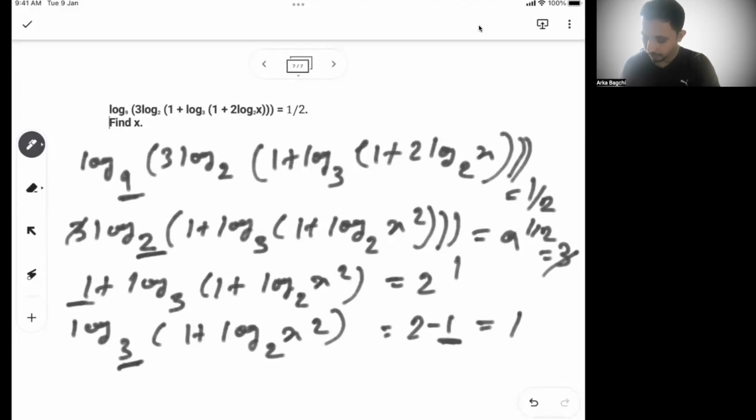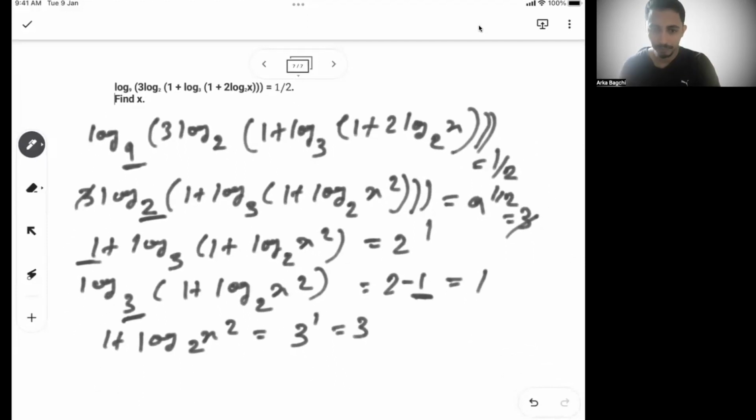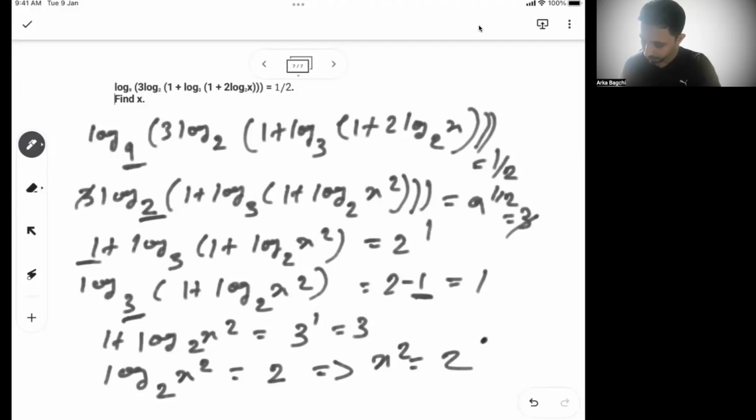So then this 3 will go to the right. So 1 plus log of x square base 2 is equal to 3 to the power 1, or 3. So can I say log of x square base 2 is nothing but 2. So basically this 1 will go right, and 3 minus 1 will be equal to 2. So then from here we can say x square is equal to 2 square, or x is equal to 2. x will not be equal to minus 2 because log cannot have a negative value. So x will be equal to 2.